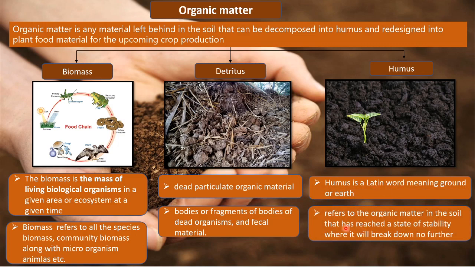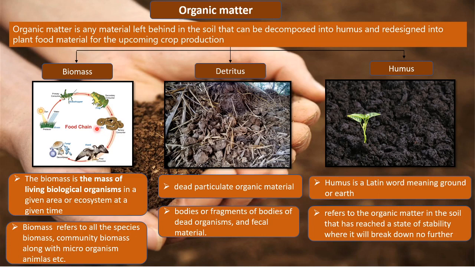So it refers to the organic matter in the soil that has reached a state of stability where it will break down no further. So all this dead matter in detritus broke down and has reached this stage which is called humus, and now this humus is in a stable stage where it will not break down any further.